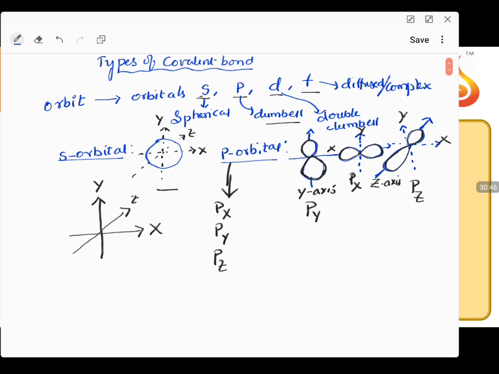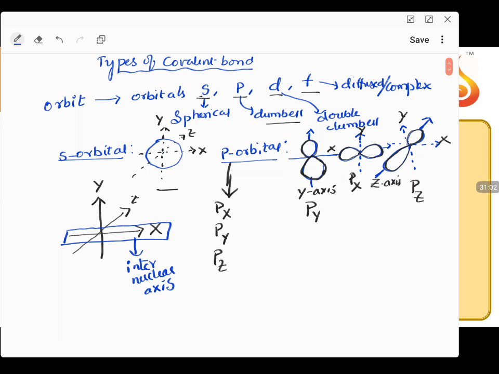Now we consider this x-axis as the internuclear axis. Let us consider this axis as the internuclear axis.